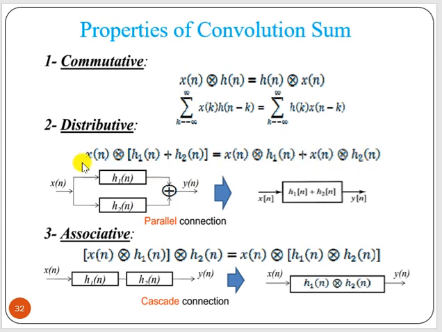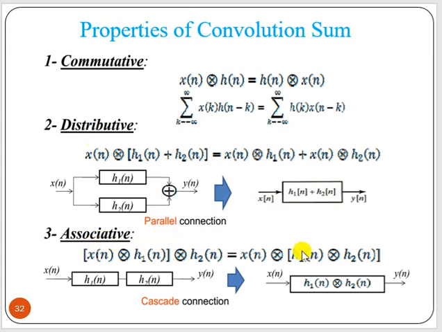Now if you take x(n) as a common factor, it is x(n) convolution with h1(n) plus h2(n). So the parallel connection gives us the result h1(n) plus h2(n) as a whole. That is the distributive property.